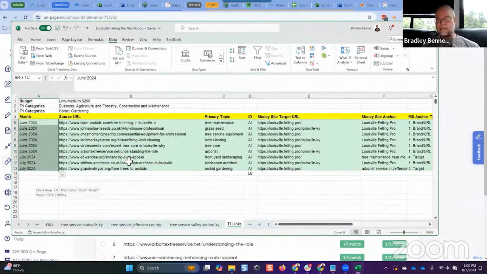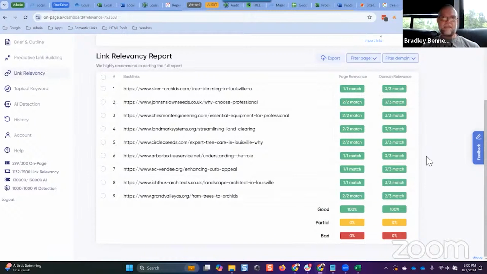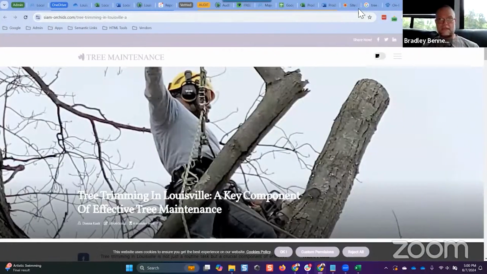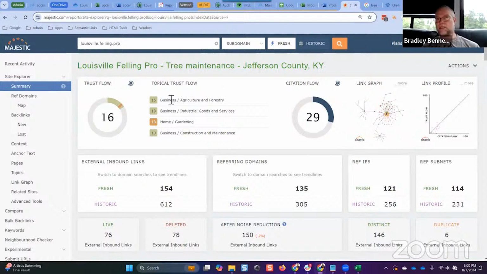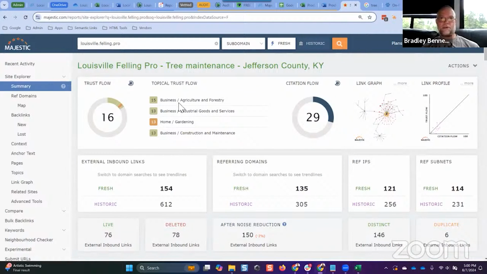And so here are the links that were placed to that asset. And if we take a look at the metrics, guys, look at the relevance matching that we achieve. You guys see that? And if we just go take a look at one, like I told you, we're achieving page level relevance, domain level relevance, and then the backlink profile pointing to the referring domain is relevant. Let me demonstrate that. We're going to go over to Majestic. By the way, look at the backlink profile for Majestic, guys. What were the topical categories identified right here as the ones this project should be optimized for or have backlinks from? Look at this. You guys think I'm hitting the proper relevance metrics?